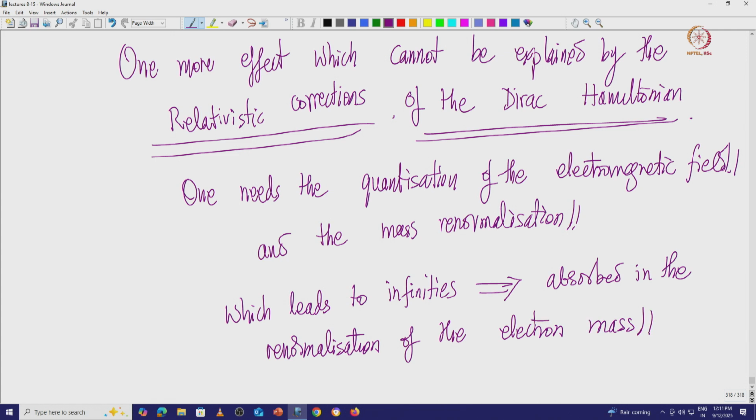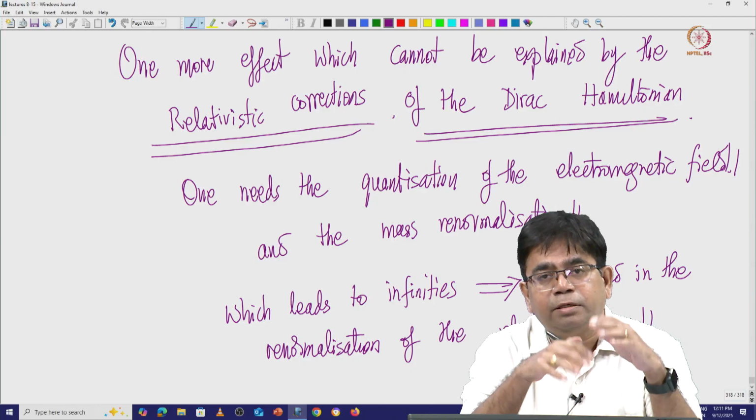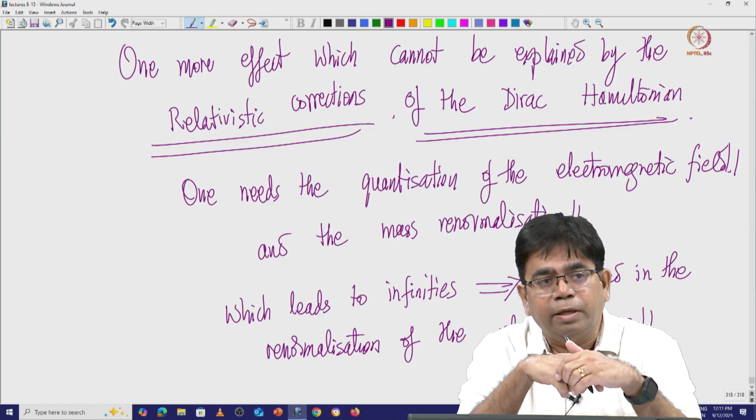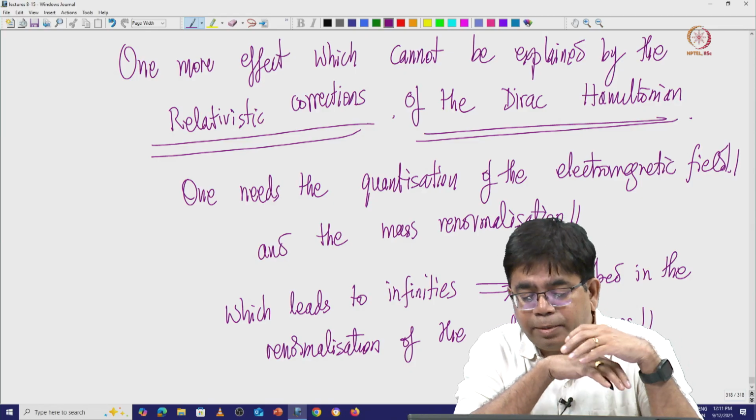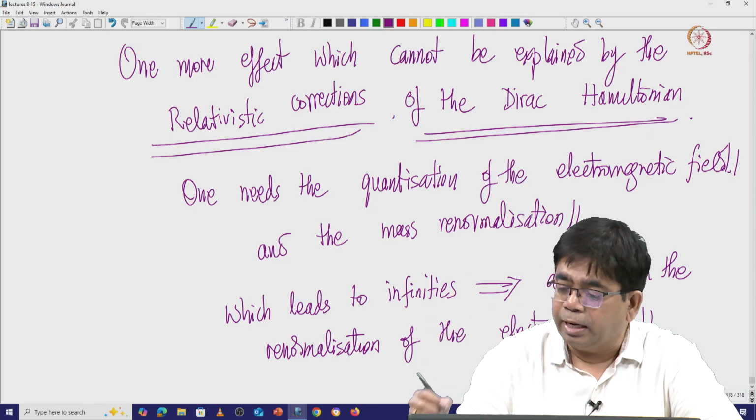This is really a full quantum field theory calculation, taking into consideration the electromagnetic field and then doing a renormalization.